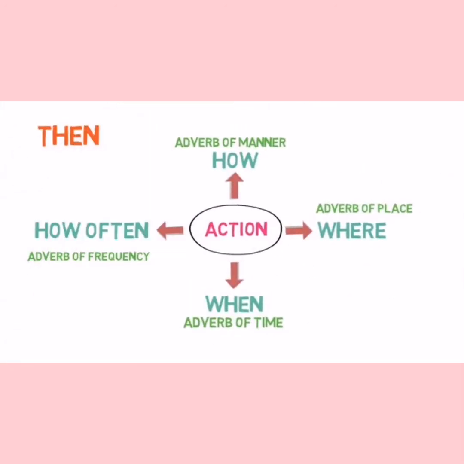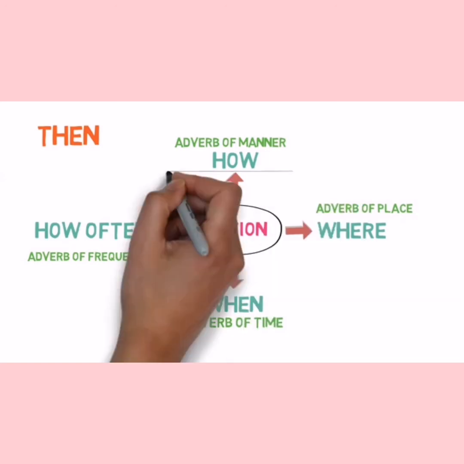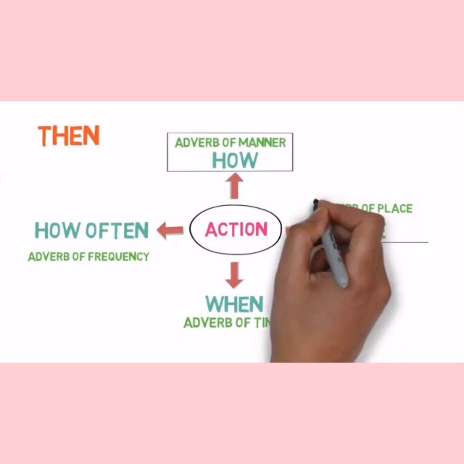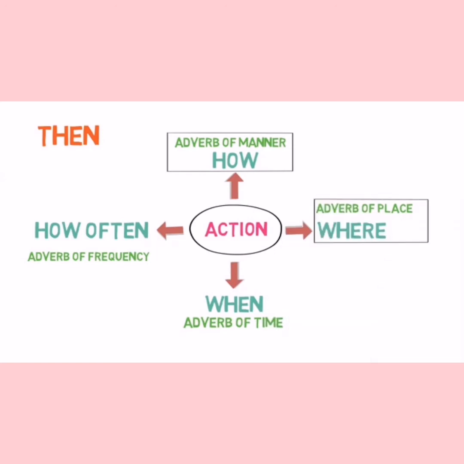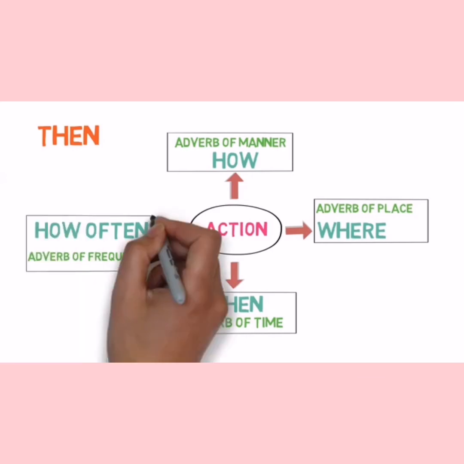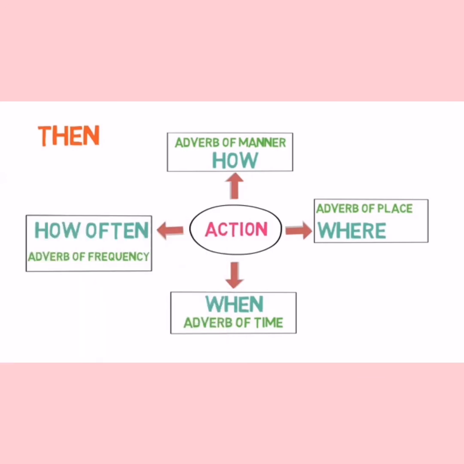That is, adverb of manner describes how an action happened. Adverbs of place describe where an action happened. Adverbs of time describe when an action happened. Adverbs of frequency describe how often the action took place. These are the main four types of adverbs.